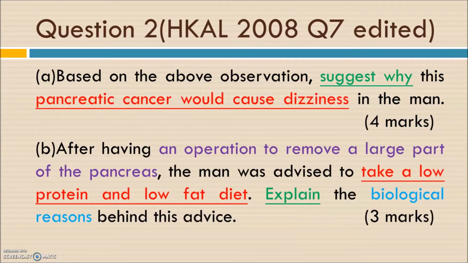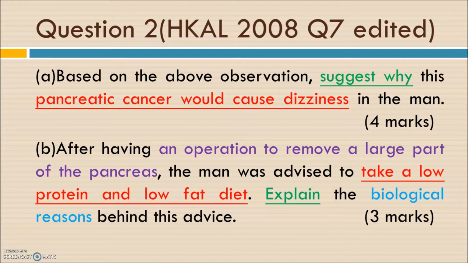So for part A, based on the observation, suggest why the pancreatic cancer will cause the situation of the man. And also part B, after having an operation to remove a large part of the pancreas, the doctor advised him to take a low protein and low fat diet.